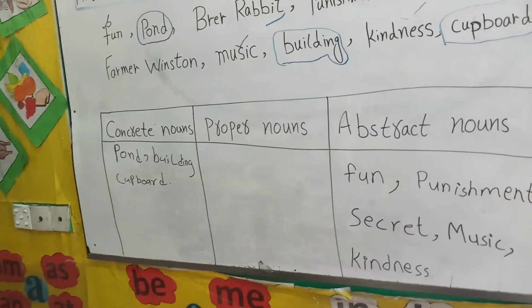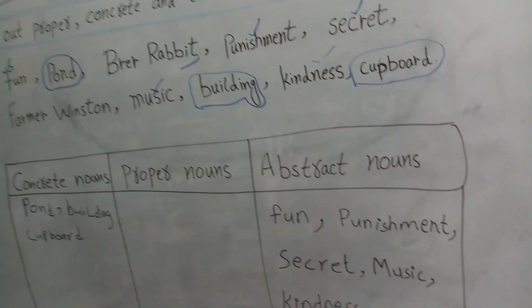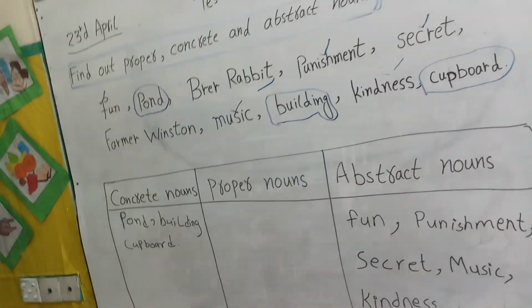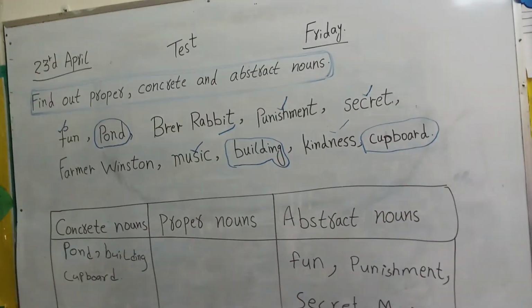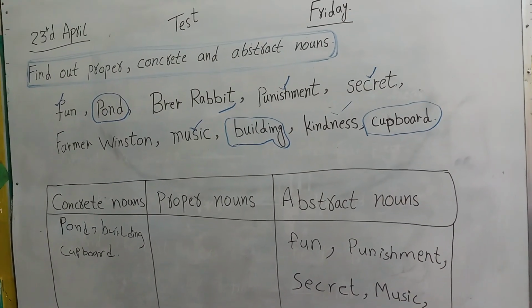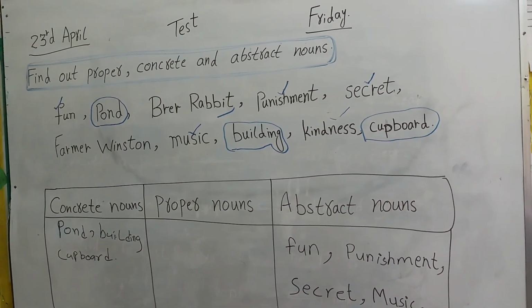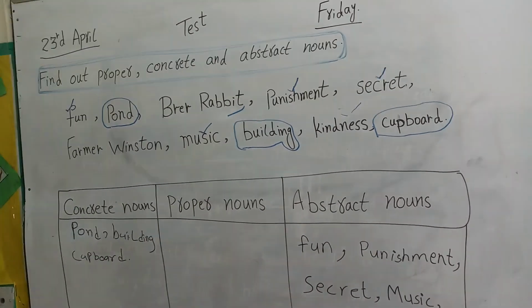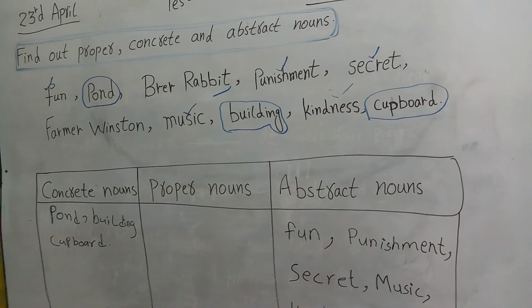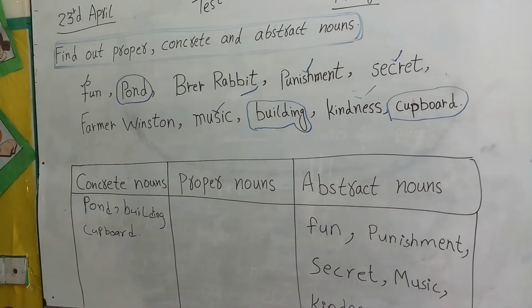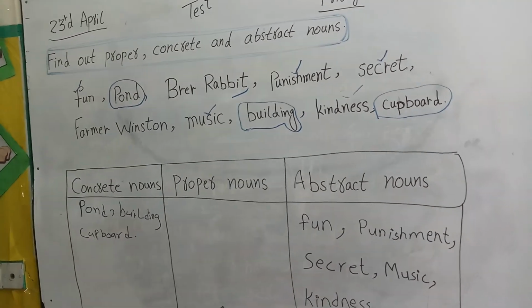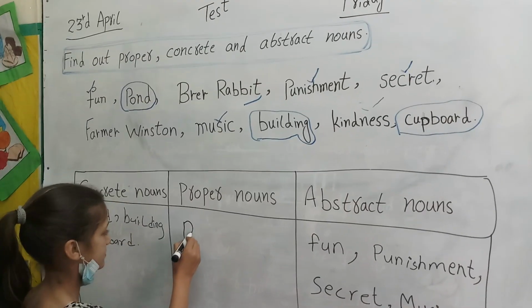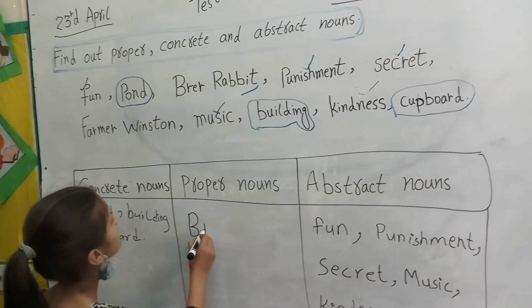And students, now tell me what are the proper nouns that are left? Brer Rabbit. Yes. Farmer Winston. Only Brer Rabbit and Farmer Winston. Okay, take this black marker, Mital, and write Brer Rabbit and Farmer Winston. The 2 are left, and these are the proper nouns.